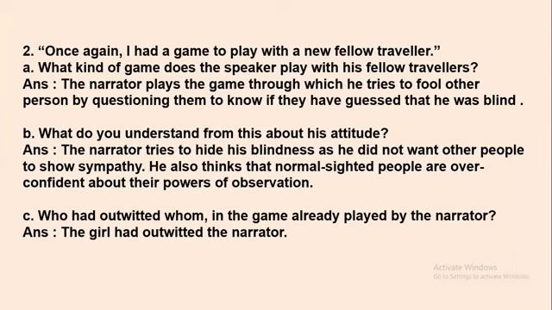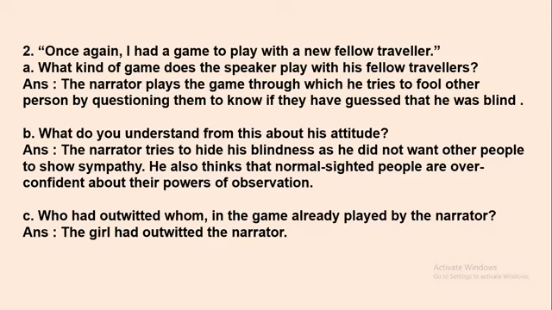Okay, so the next sub question is: what do you understand from this about his attitude? What message do you get from this about his attitude? The answer is: the narrator tries to hide his blindness as he did not want other people to show sympathy. Here we come to know that the narrator is trying to hide his blindness. He did not want to let other people know that he was blind, and he did not want others to feel pity on him.